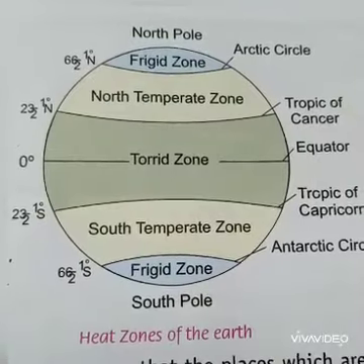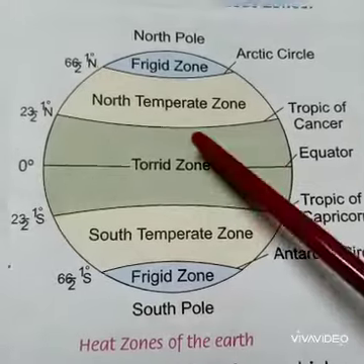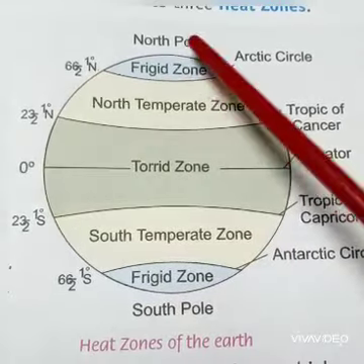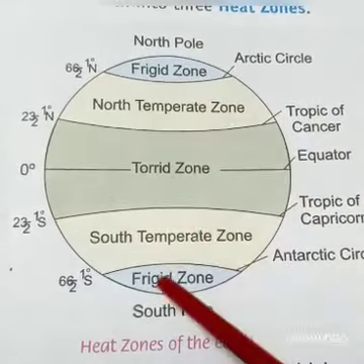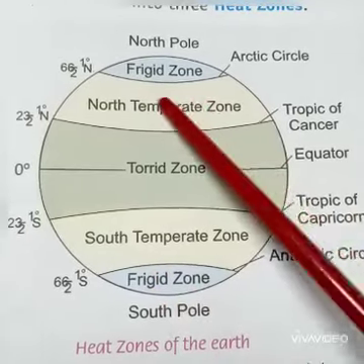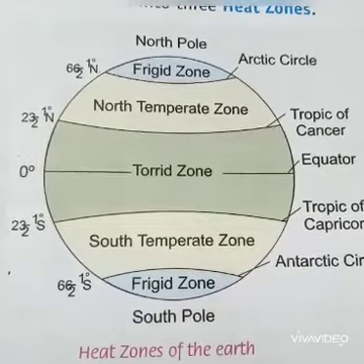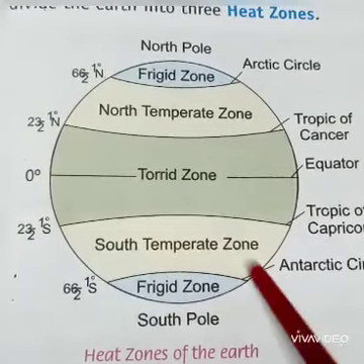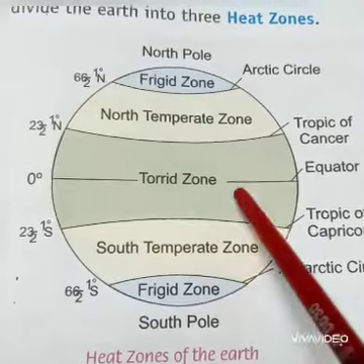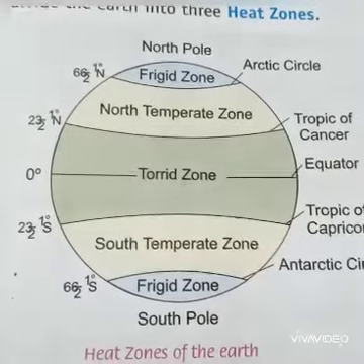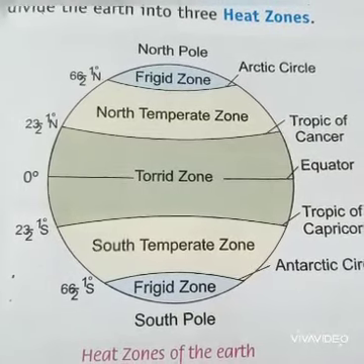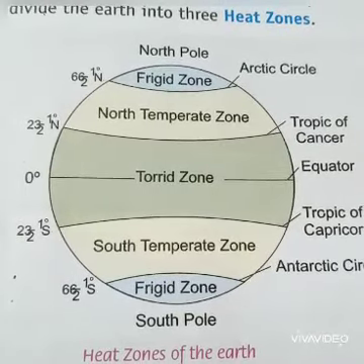Third one, temperate zone. The region lying between the torrid and the frigid zone on both the sides of the equator is known as the temperate zone. The area is neither very hot nor very cold. Thus, the temperature goes on decreasing when we move away from the equator. The latitude gives us the information about how far a place is from the equator.